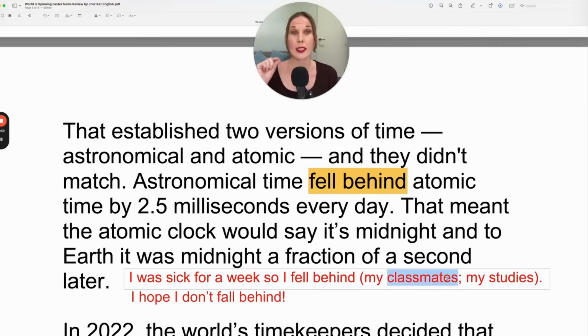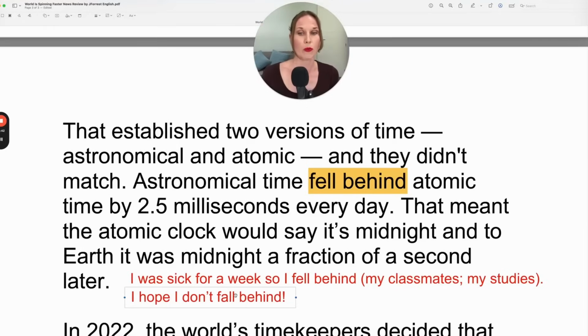So you can fall behind someone else. So you can imagine, you were not sick and then you were at an equal level with your classmates, but then you got sick. Your classmates progressed in their assignments, in their knowledge, in the work they were doing, but you were sick. So you stayed at this level, and then your classmates advanced to this level. So you fell behind. You fell behind your classmates. So it can be someone, or it can also just be the something, the work, the assignments, the studies. So you can say, I fell behind my classmates. I fell behind my studies.